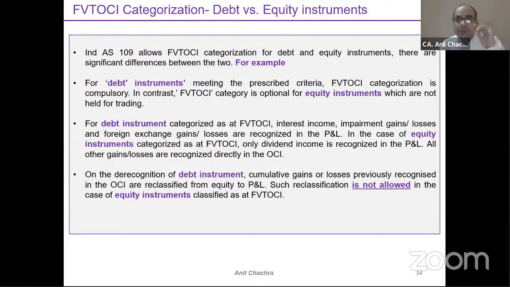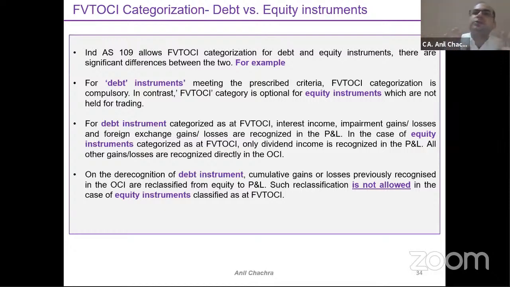In terms of the debt instrument, for fair valuation through other comprehensive income, the fair valuation will go to the OCI part. All other items, meaning the interest part, foreign exchange gain and losses, and impairment, will be part of your P&L. But in terms of equity, except dividend, whether it's impairment loss or foreign exchange gain loss, all will be part of the OCI.